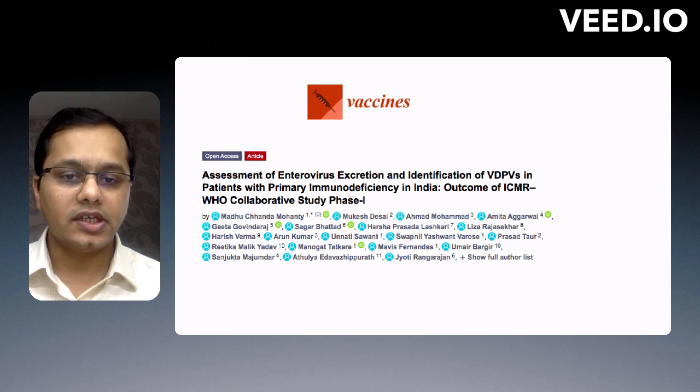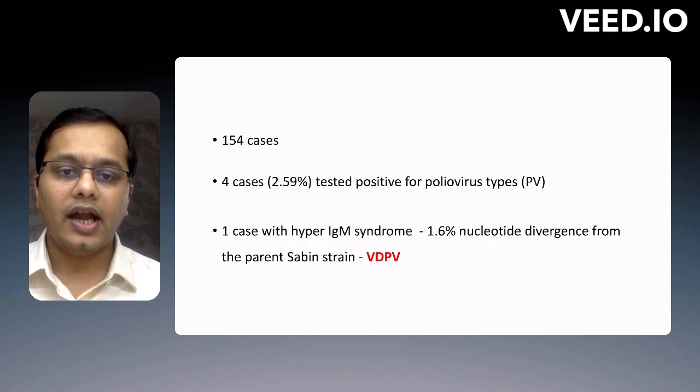Well, what was this study about that I was talking at the beginning of my presentation? Well, this is a study wherein we assessed enterovirus, including poliovirus excretion in patients with PID. And as you can see, in this 2-year study, 154 cases were enrolled. 4 cases, in fact, were tested positive for polioviruses, and one child with hyper IgM syndrome, which is an immunodeficiency, had excretion of a poliovirus, which was 1.6% divergent from the original strain. And that is why this is said to be VDPV. So we detected a case of VDPV. Fortunately, there was no neuroparalysis.